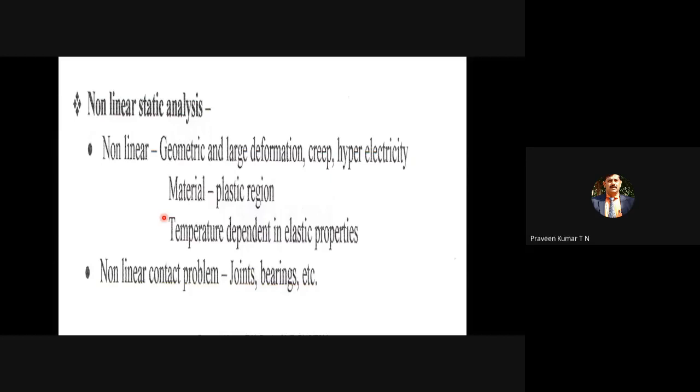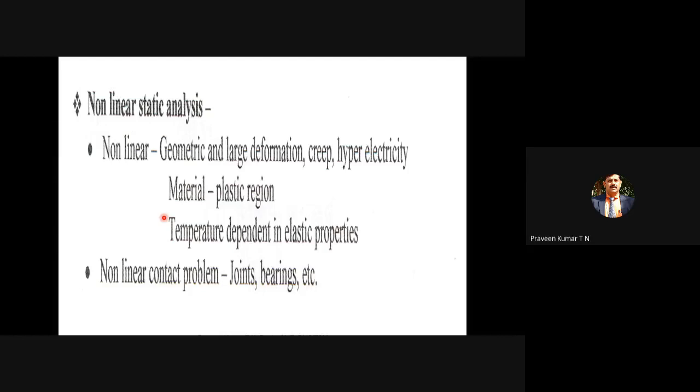Then there are two types of linearity. One is geometric linearity. We have seen buildings, where the geometry is linear: the cross-section area of the beam from one end to the other remains the same. Most buildings are referred to as geometric linearity. Geometric nonlinearity means, for example, some components of the chassis of vehicles, which do not have a uniform cross section. It may be a tapered cross section, or a totally different contour like an automotive body. Those come under geometric nonlinearity.